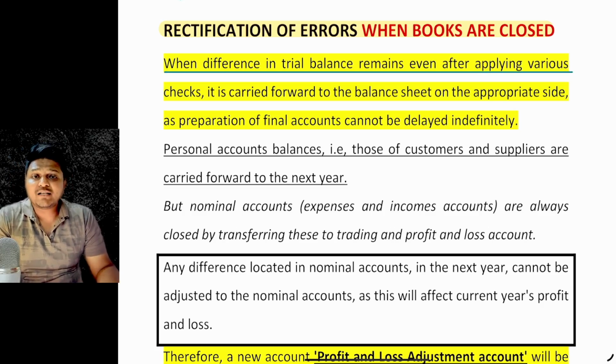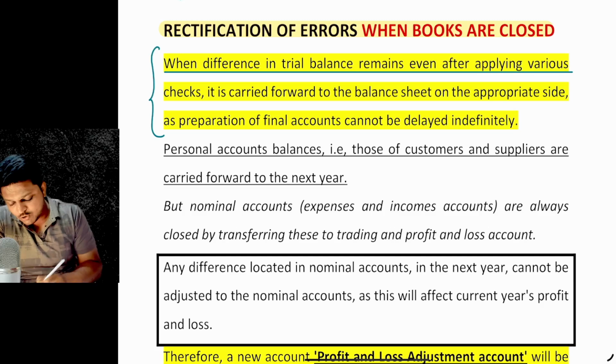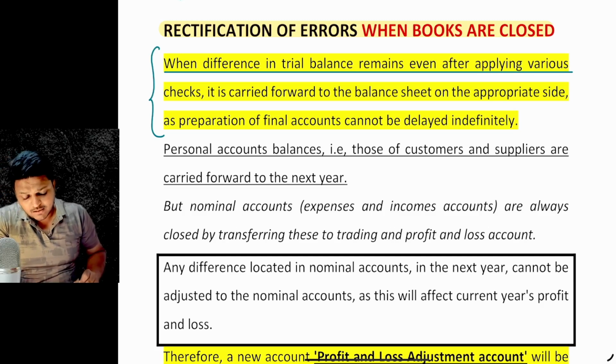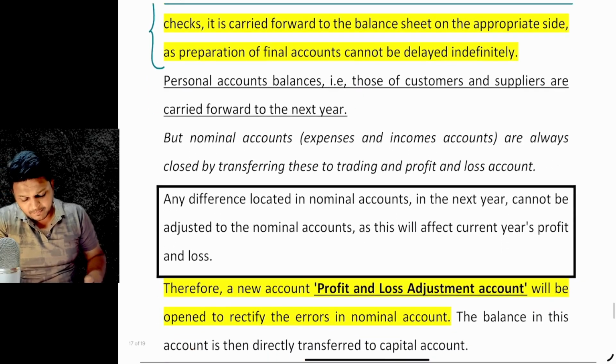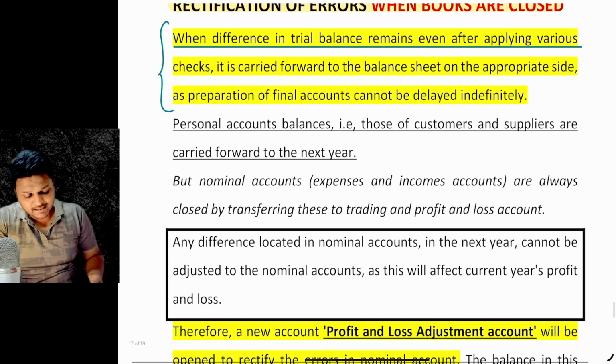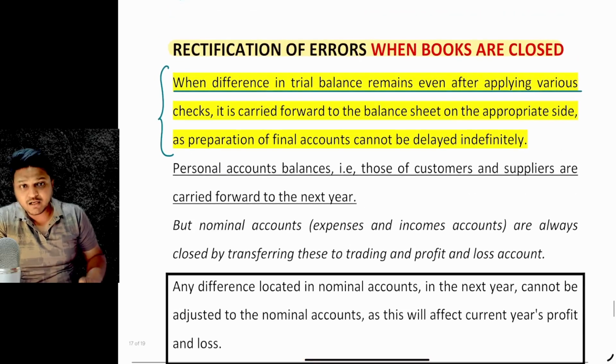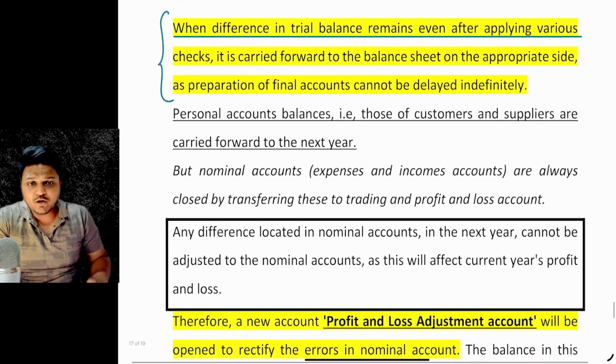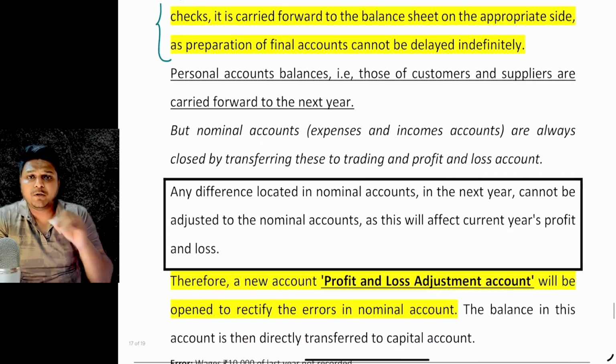In that scenario, you cannot be delaying the preparation of the final accounts for an indefinite period, right? The final accounts are to be prepared. In that particular case, one particular account will be opened. That is a profit and loss adjustment account.